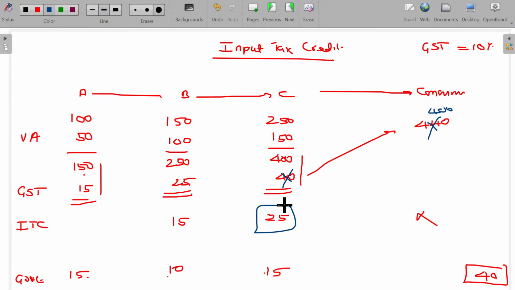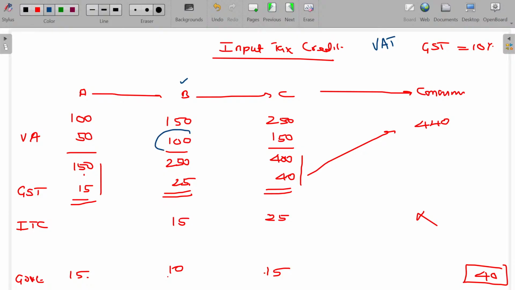Or you have to tie up with all three persons, A, B, C, to cheat, which is really not practically possible. In a chain of supply, if one fellow says, I'm very straightforward, I will not accept, then automatically you get caught. There will be chances for manipulation in the other model. That's why this method seems to be more systematic as well as logical. There will be a reduction of tax evasion. And this will be called value added tax. Why, sir? What is the value added by B?